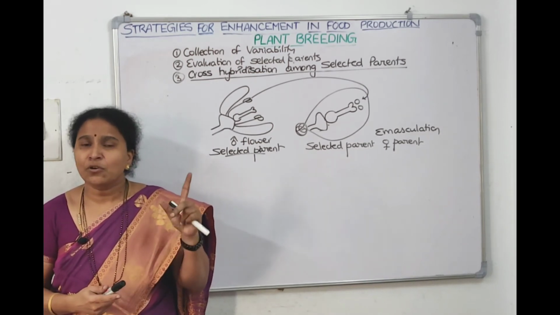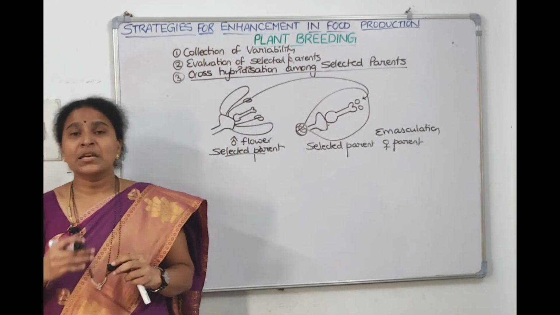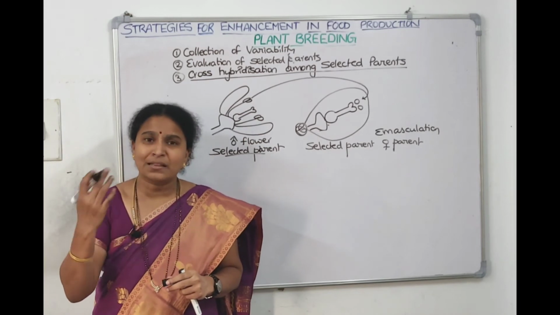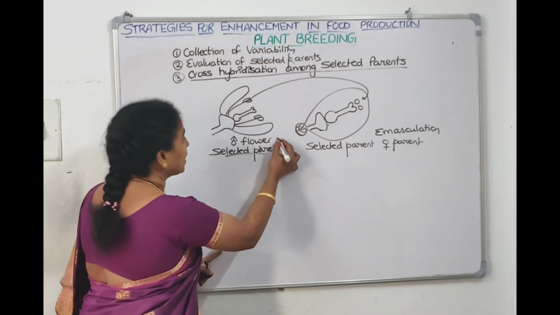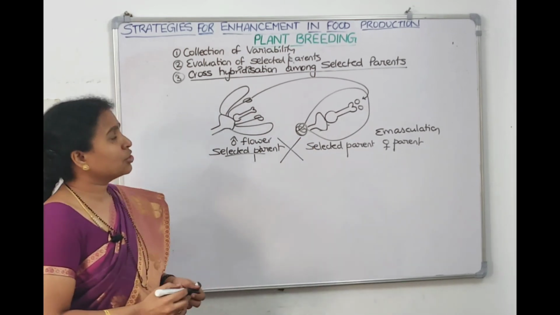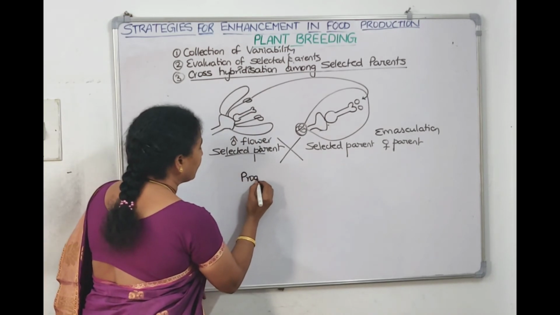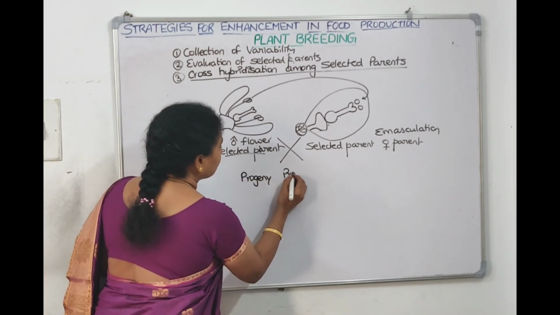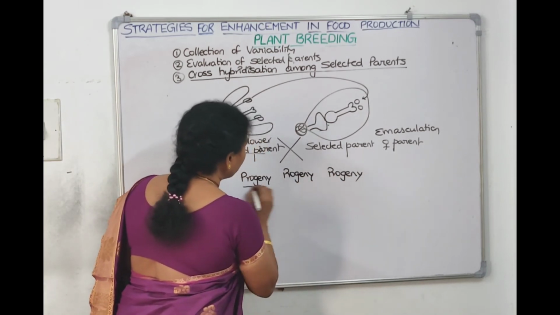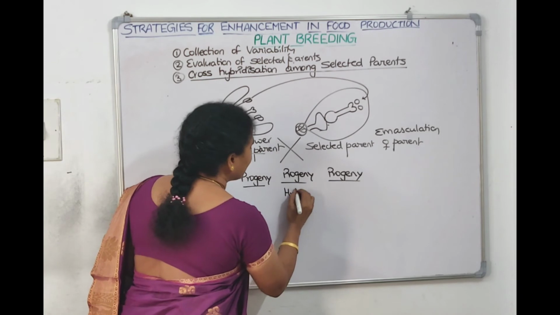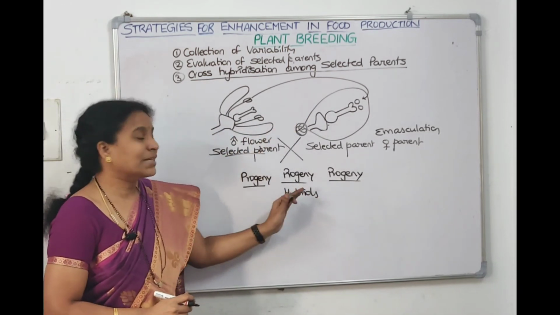After doing this much, we get the seeds, the hybrid seeds. These hybrid seeds, when you sow, you get the next progeny. When you do cross hybridization among the selected parents, the progeny we get, the first, the second, the third progeny, are called hybrids. The product of the cross hybridization is called a hybrid only.